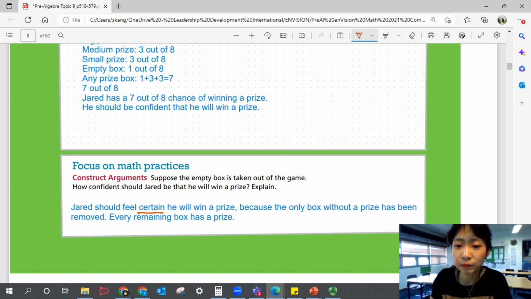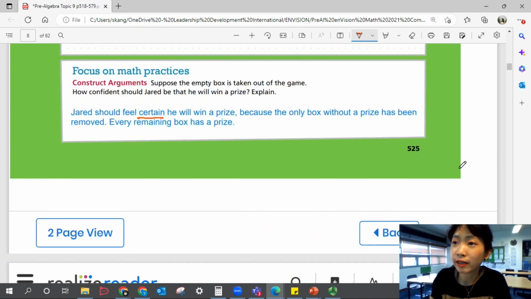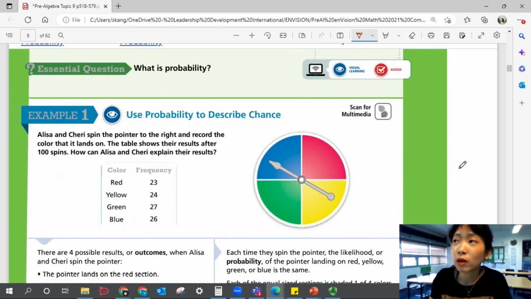Alright, are you done writing? Can we move on? Let's move on to the next page. So, the essential question for this lesson is, what is probability? So what is it, right? It's talking about chance. How likely are you going to get it?